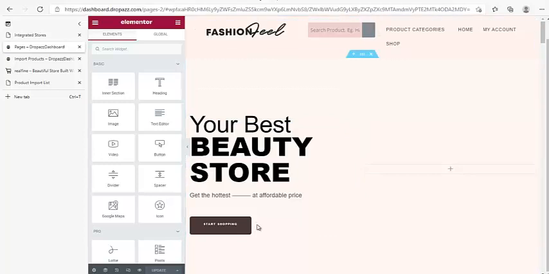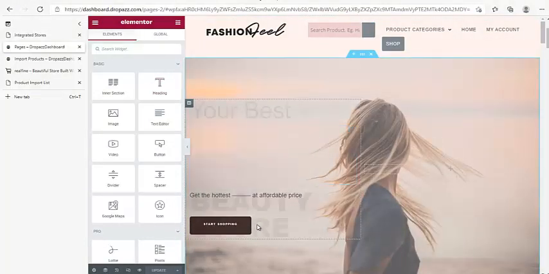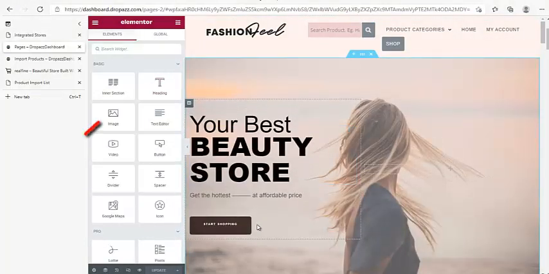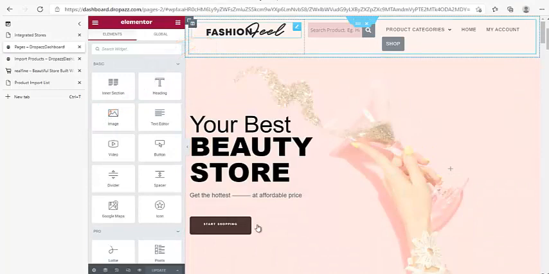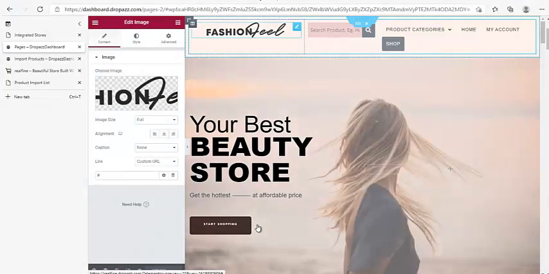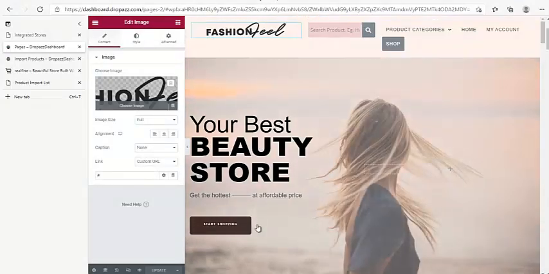So, yeah, the page is loaded. This is the Elementor page. You can see it loads pretty much depending on your network. By the way, it can load as fast as this or faster than that. So now the logo first. You can change your logo by clicking this logo here. You can get somebody to design a logo if you don't know how to design, or design it yourself.